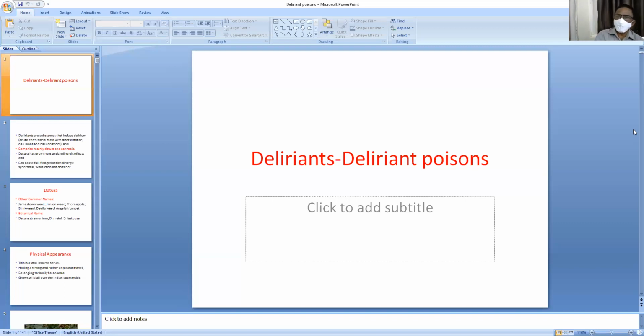Among these deliriant poisons, mainly 3 plant alkaloids are important. Those are datura, number 2 cannabis, and cocaine.